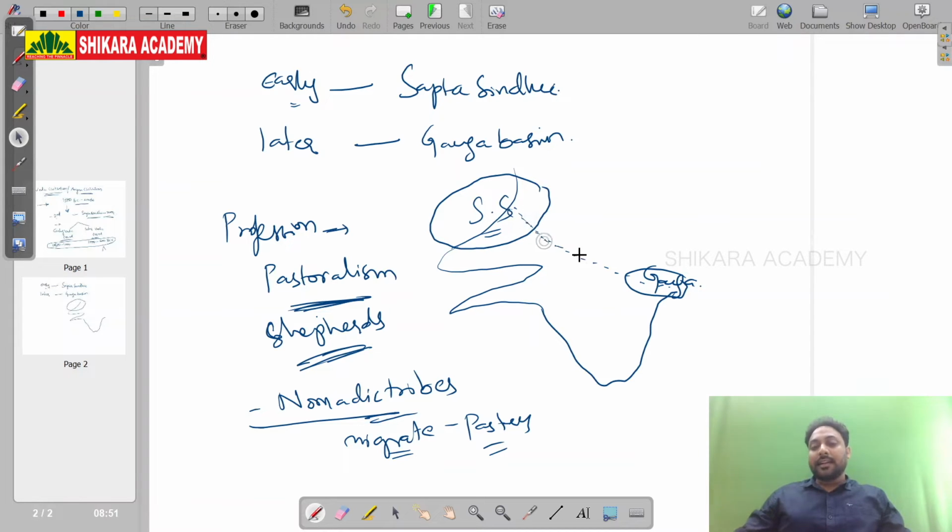So they migrated in search of pastures, because the shepherds are always nomadic. They can't settle at one place. For livelihood, they have to migrate from one place to another place. So from Sapta Sindhu to the Ganga basin, they have migrated in search of pastures. This is early Vedic, and this is later Vedic.